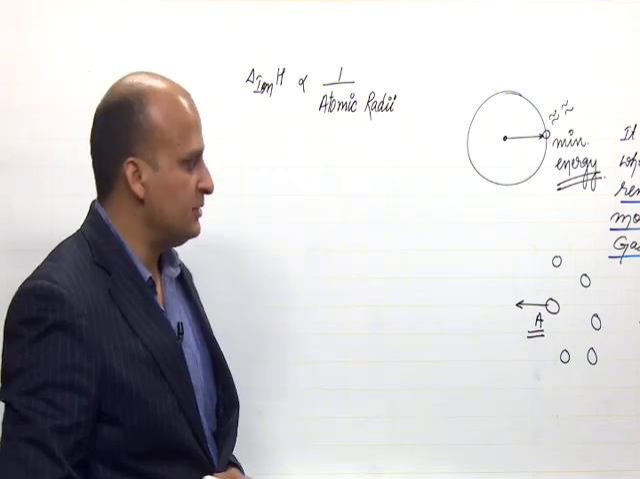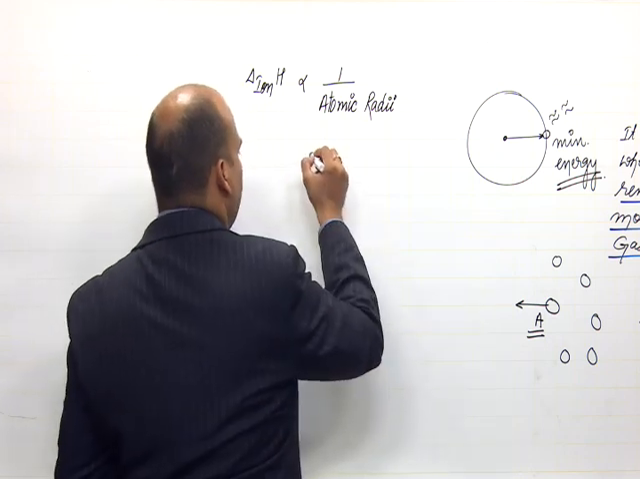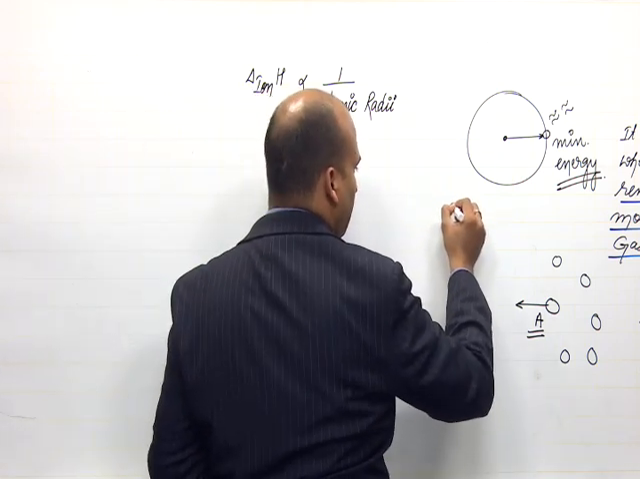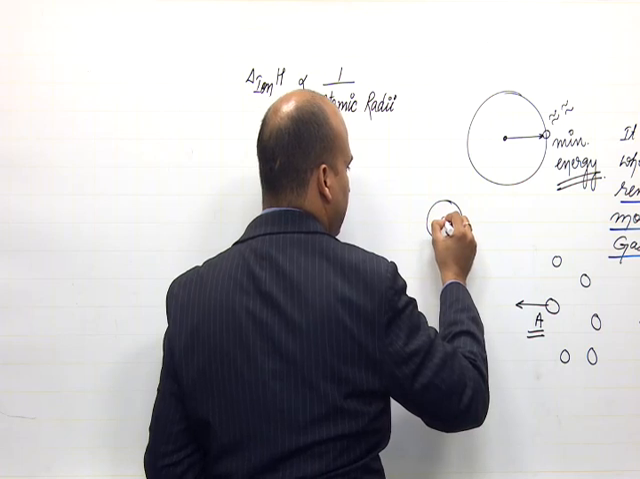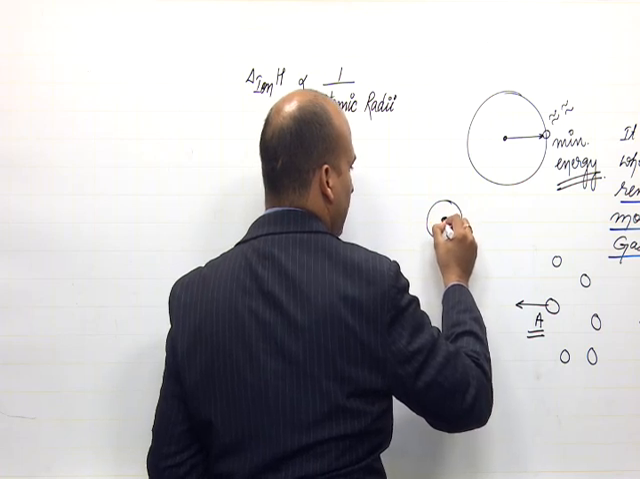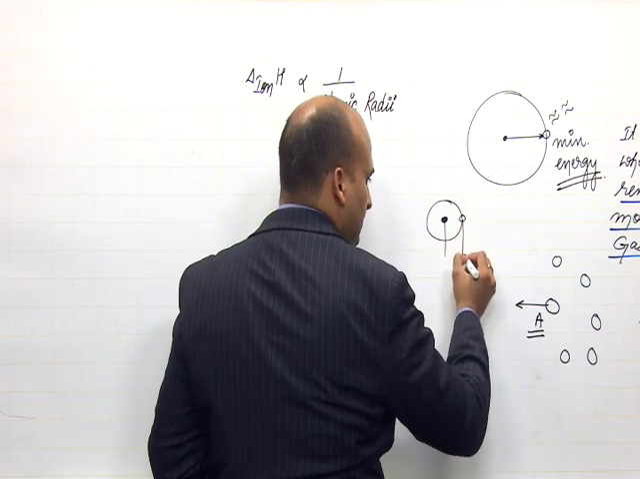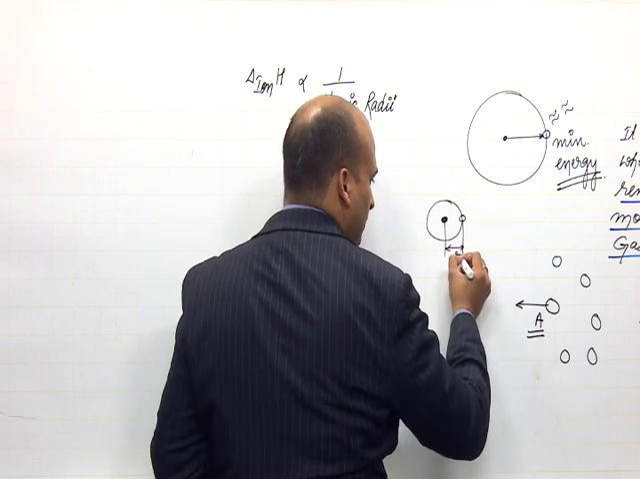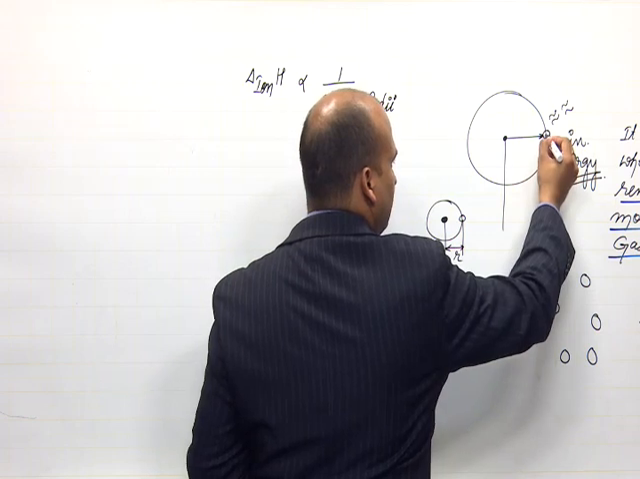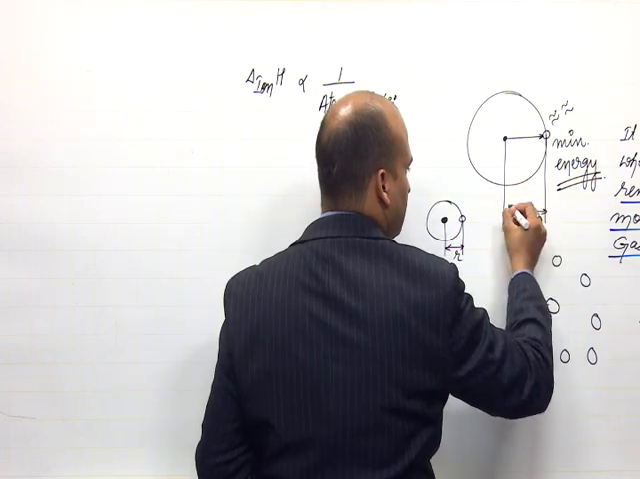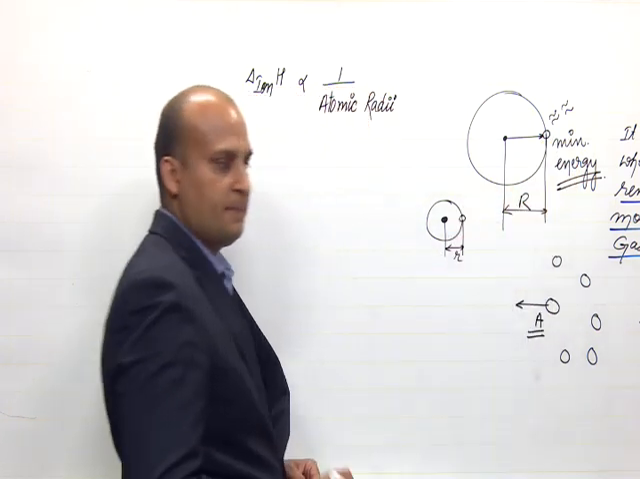What do I mean by this? Suppose I have an atom, let me write it over here. This is an atom, this is the nucleus, this is the electron. This is the distance between the two, r. Second is this case, and the distance over here is, say, capital R.